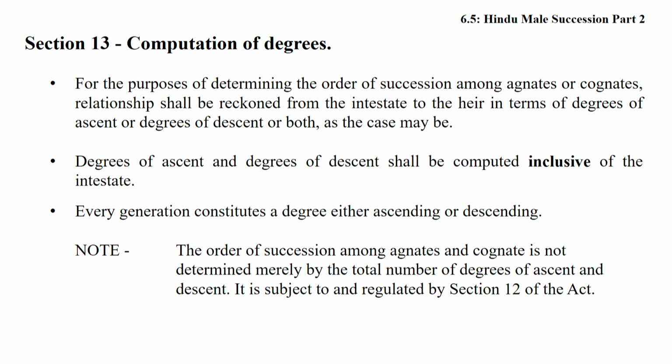In reference to the computation of the degree, I want to clarify that in India we accepted the rule of inclusive counting. Under the British law, when you start the counting, you must exclude the first one. This approach is accepted in the Indian Succession Act 1925, but under the Hindu law the approach is very simple.